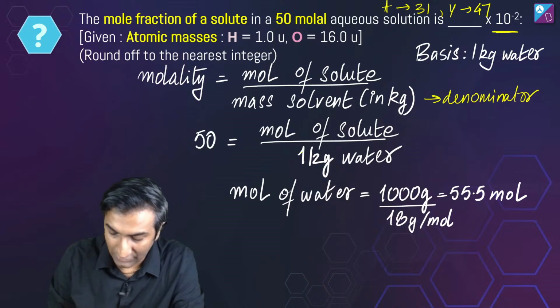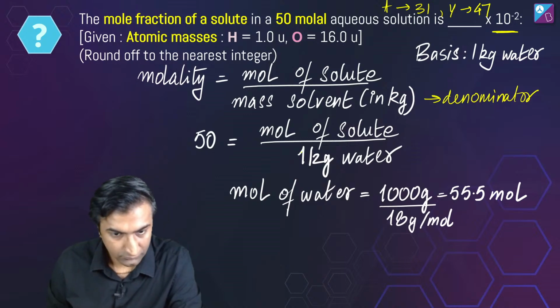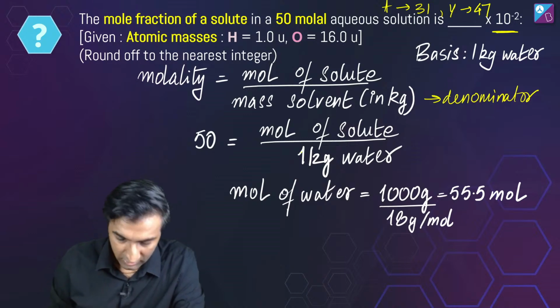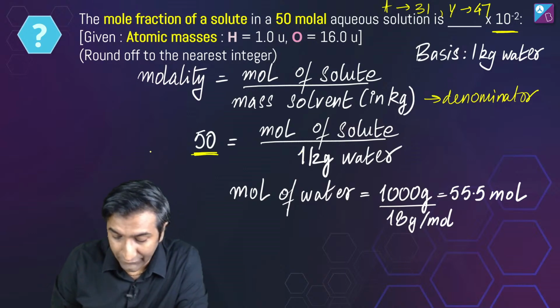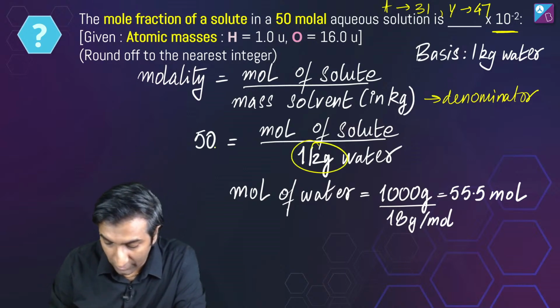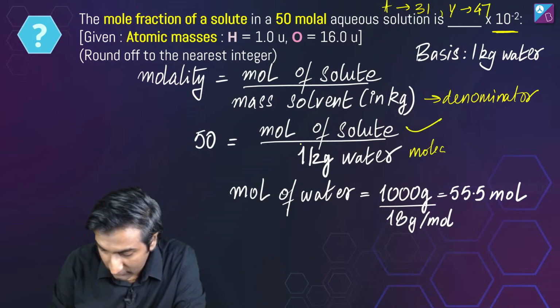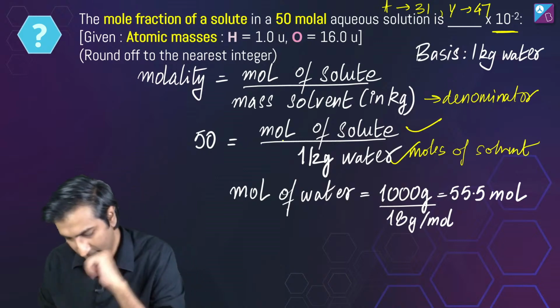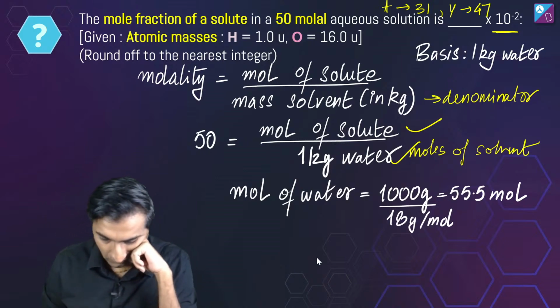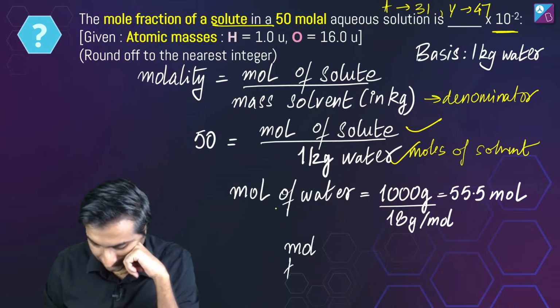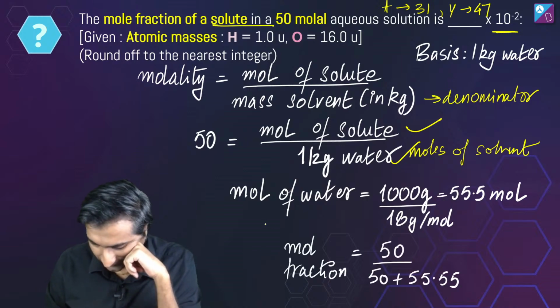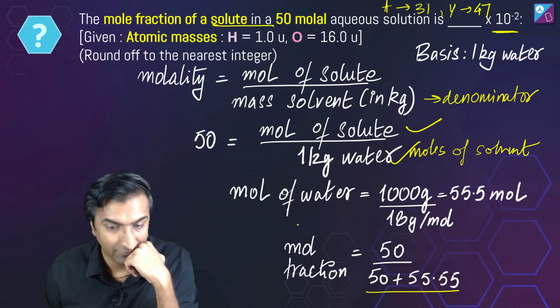If I write this down to be this 47, okay. So if I take 50 to be moles of solute in 1 kilogram of water, so I have fixed the moles of solute and I have fixed moles of solvent as well. ये भी मैंने फिक्स कर दिया है. तो हमको क्या निकालना है? मोल फ्रैक्शन ऑफ सोल्यूट, मतलब it will be 50 divided by 50 plus 55.5.